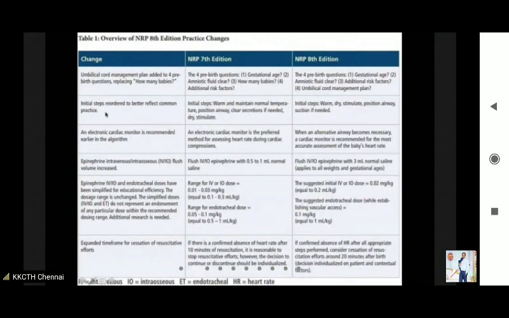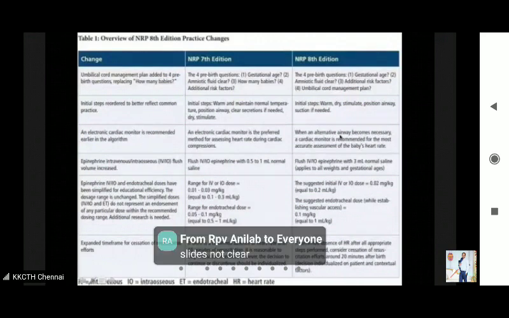Okay, right. An electronic cardiac monitor is recommended earlier in the algorithm. This is important. It's the preferred method for assessing the heart rate during chest compression. When an alternative airway becomes necessary, a cardiac monitor is recommended for the most accurate assessment.